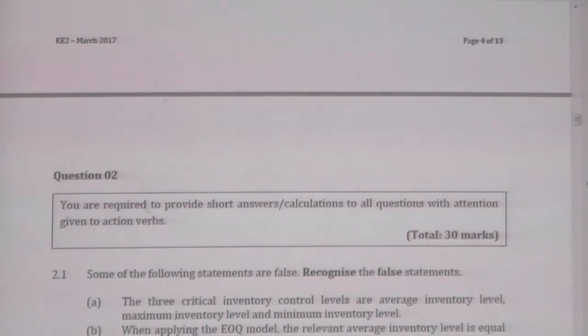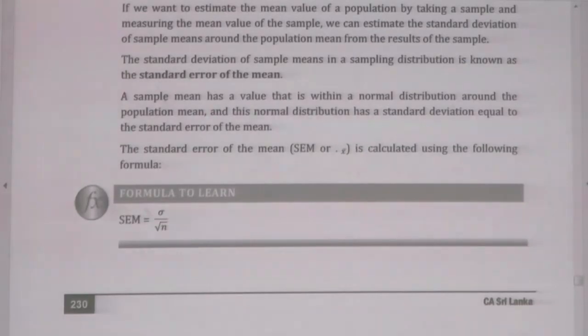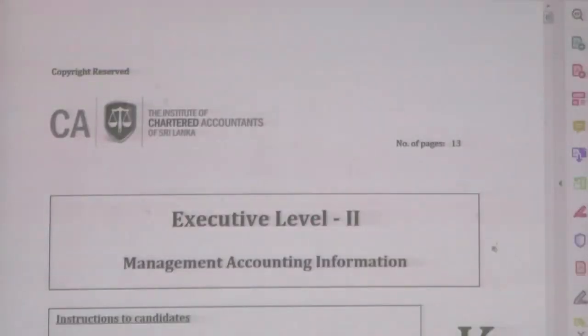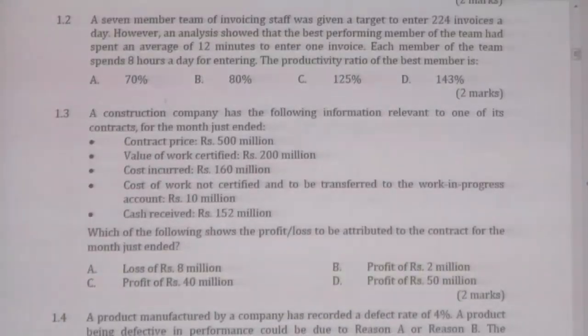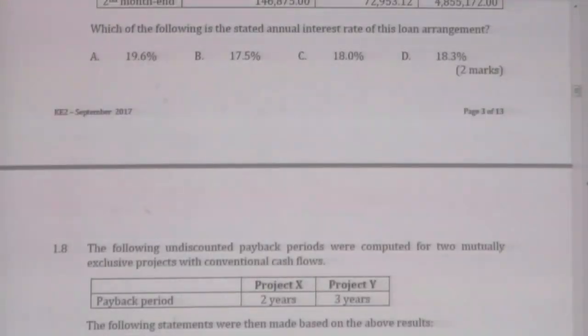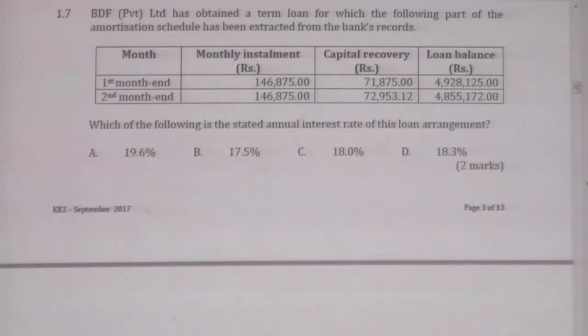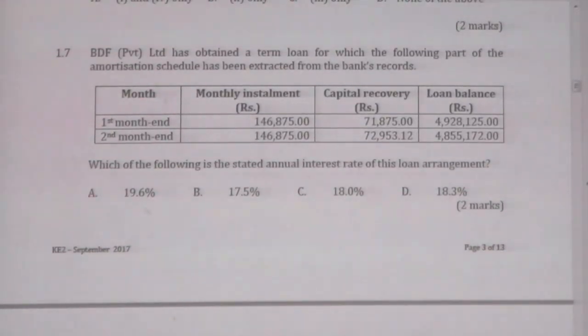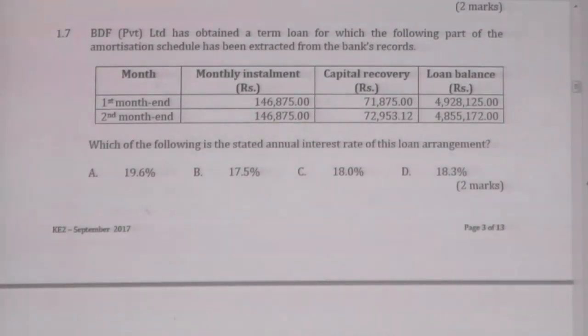That's all in that paper. Let's move into another paper. 17 September 2018. This is another MCQ question on interest rate. Let's see this question.